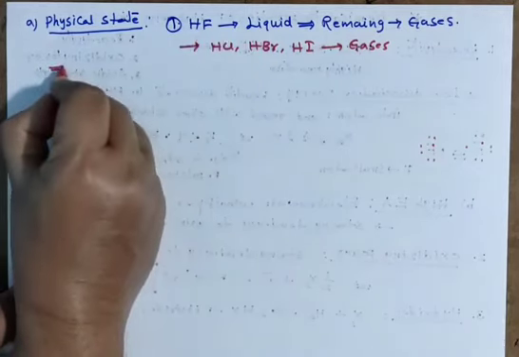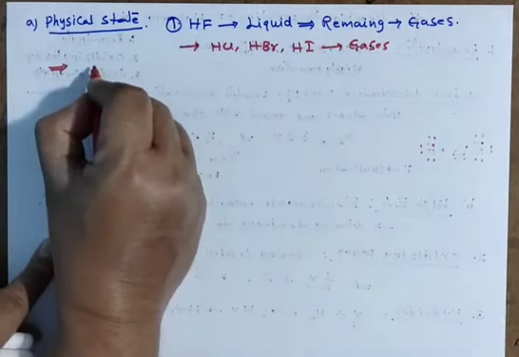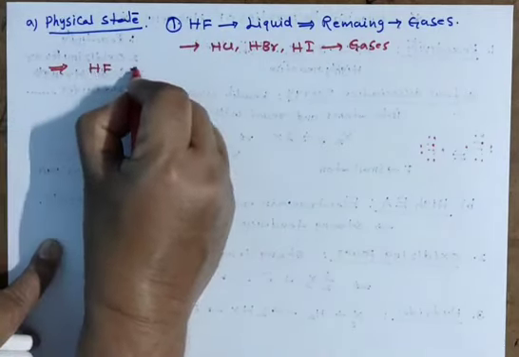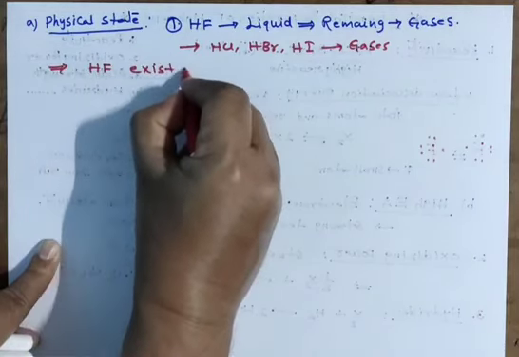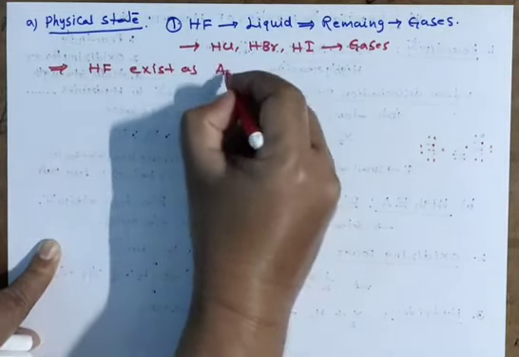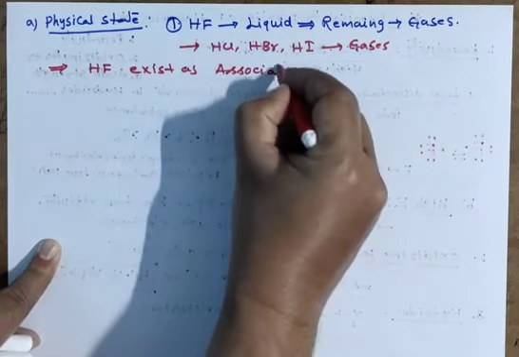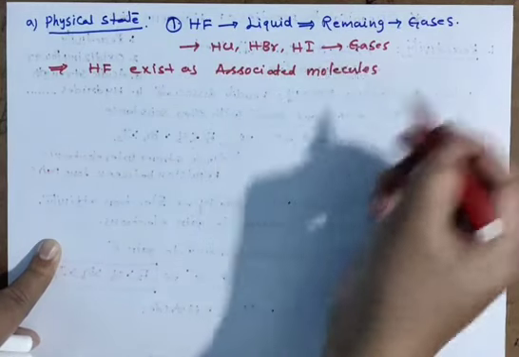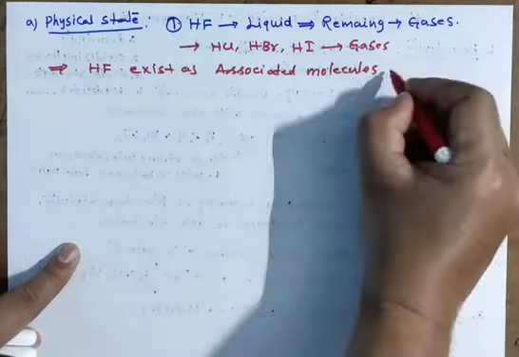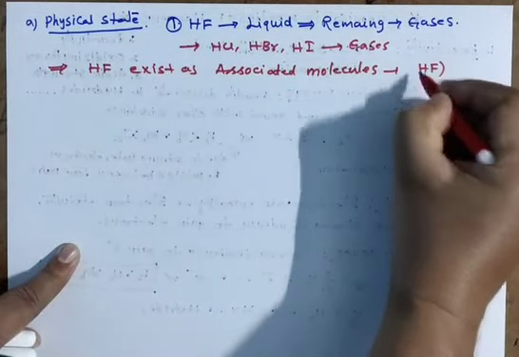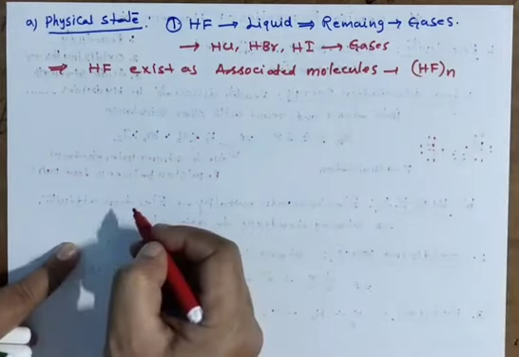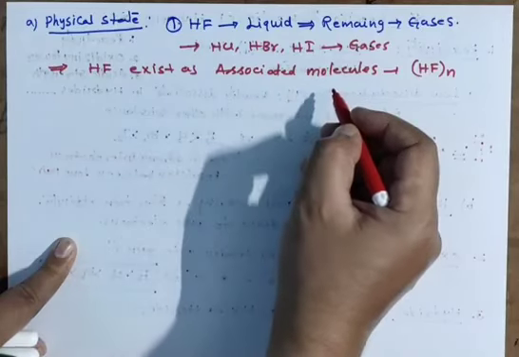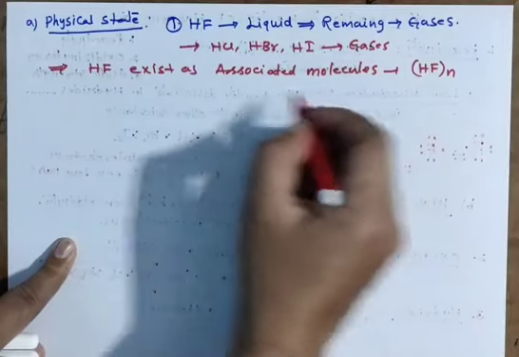And one more reason about HF I am giving here. HF exists as an associated molecule. Remember, very important. HF exists as an associated molecule. Means HF taken n times, n may be 2, 3, 4, 5 like that. So it exists as an associated molecule due to intermolecular hydrogen bonding.